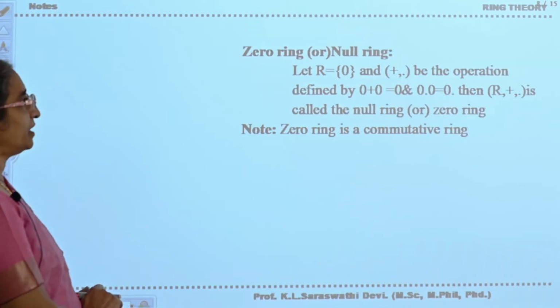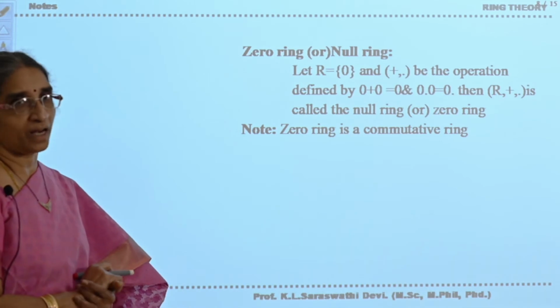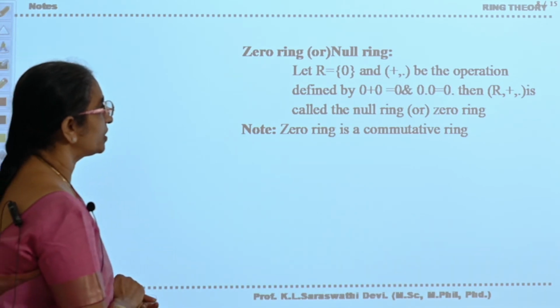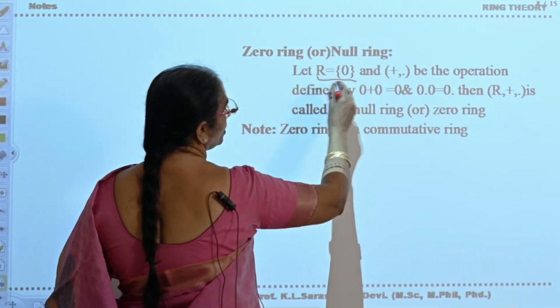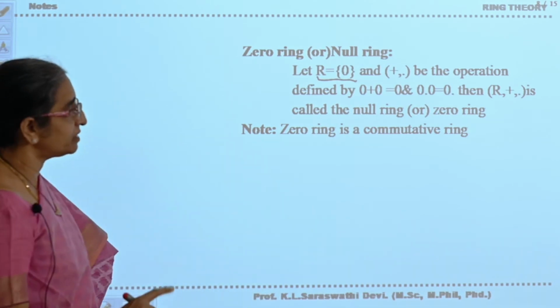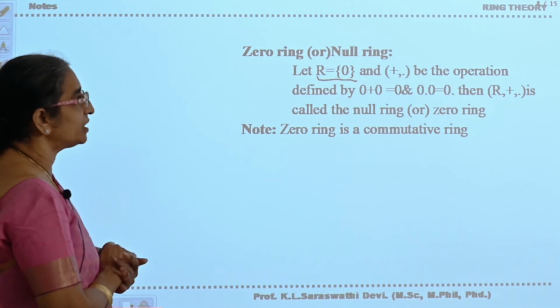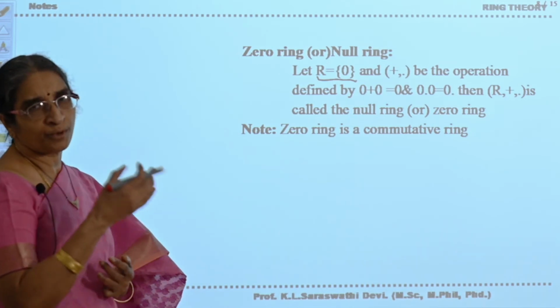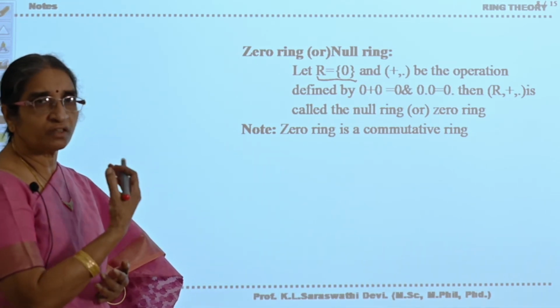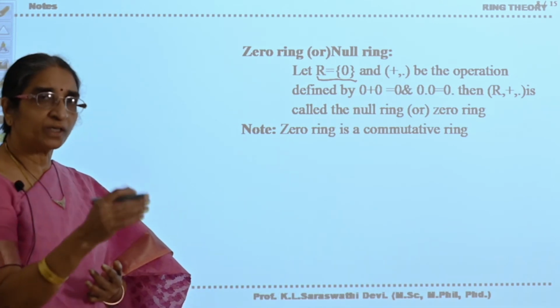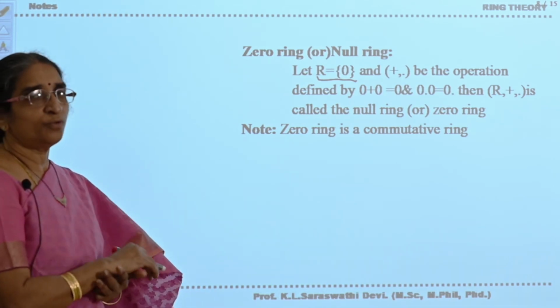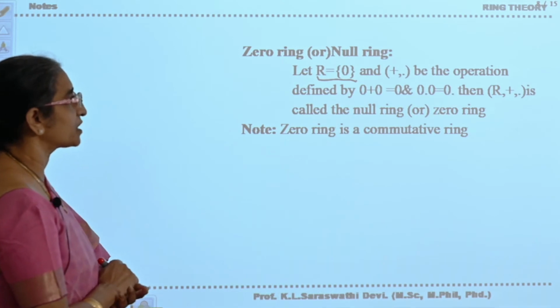Zero ring or null ring. Suppose R is equal to singleton 0. If you take only one element, and it is equipped with two operations plus and dot, with respect to plus and dot it satisfies all the properties. That is, with respect to addition it will be abelian, with respect to dot it will be a semigroup, and distributive laws also will be satisfied.